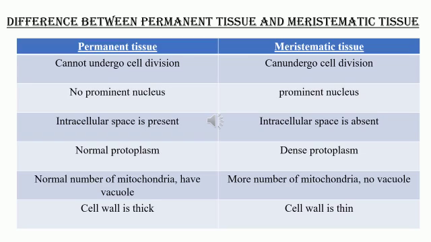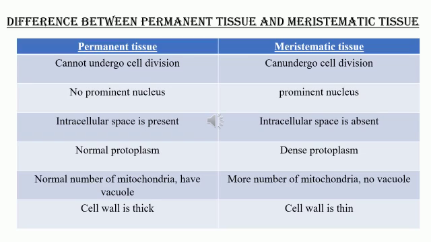In permanent tissue, there is a normal protoplasm, compared to the dense protoplasm in meristematic tissue. Permanent tissue has a normal number of mitochondria and also has vacuoles, whereas meristematic tissue has more mitochondria and an absence of vacuoles.